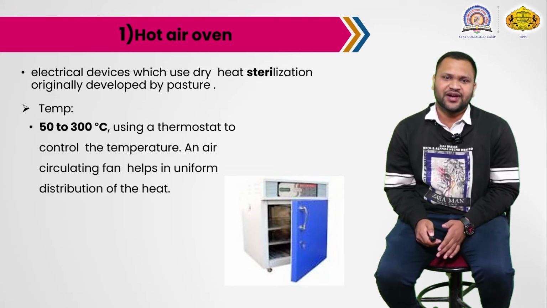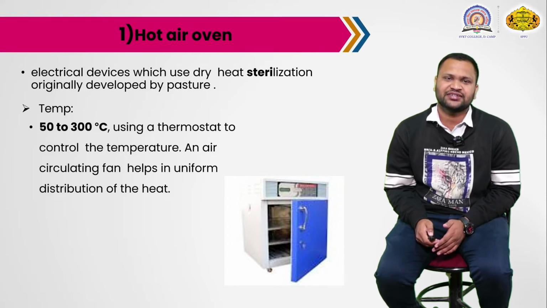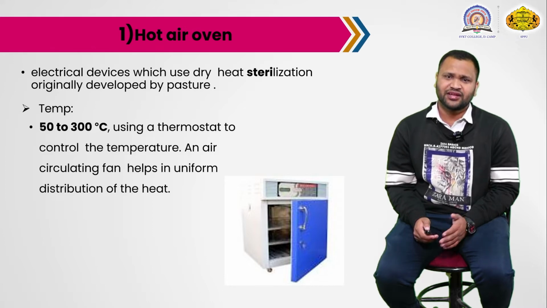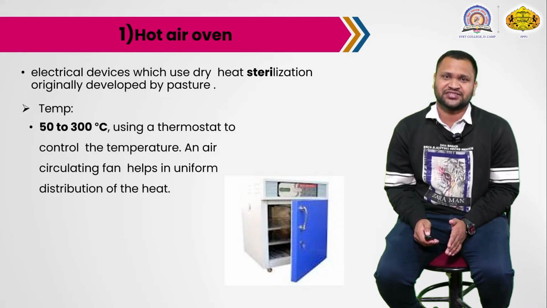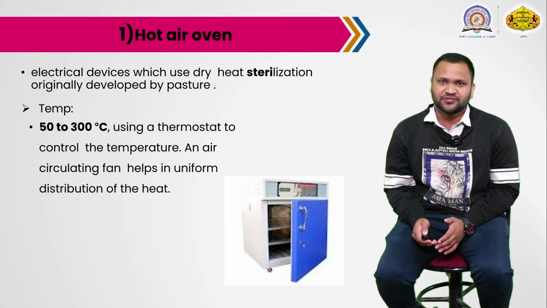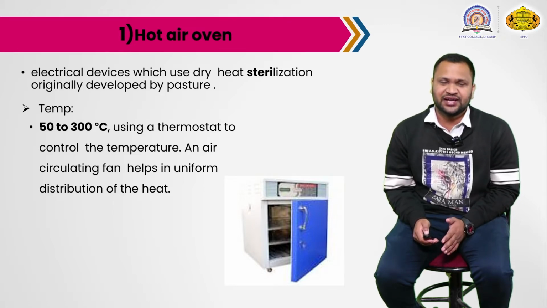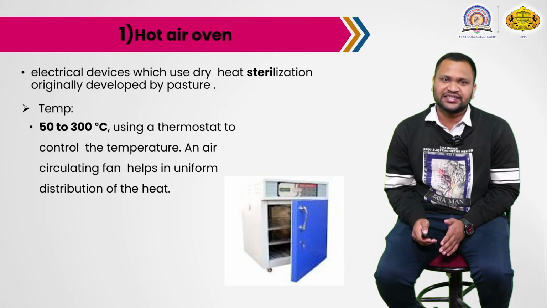It is an electrical device that uses dry heat sterilization, originally developed by Louis Pasteur. That is why we say milk is pasteurized. What is meant by pasteurized? To kill the microorganisms present in milk, to increase the shelf life and to avoid diseases in human beings, because we consume milk in our daily life. In a hot air oven, the temperature is 50 to 300 degrees Celsius, using a thermostat.